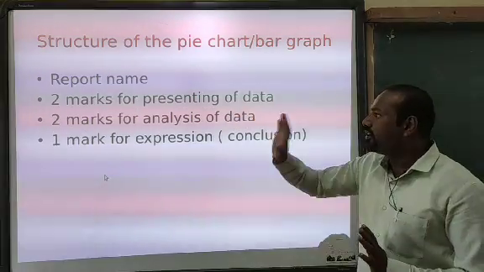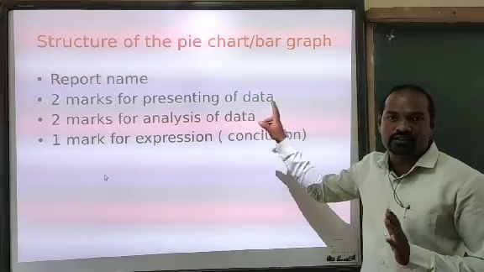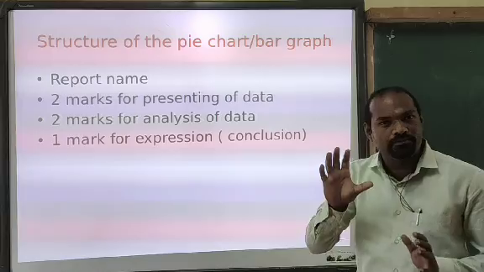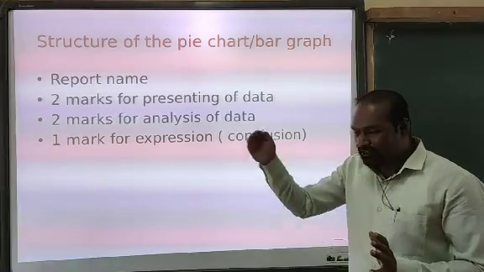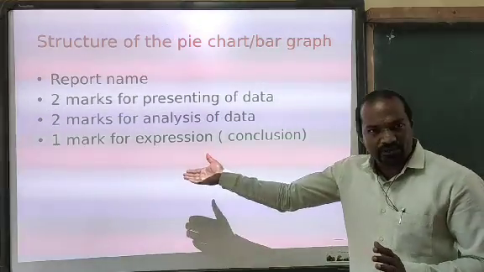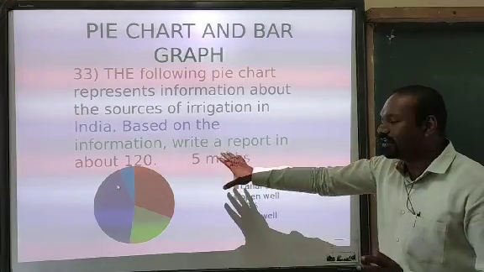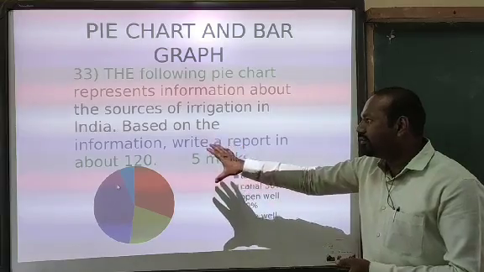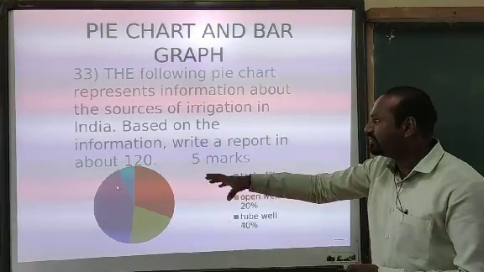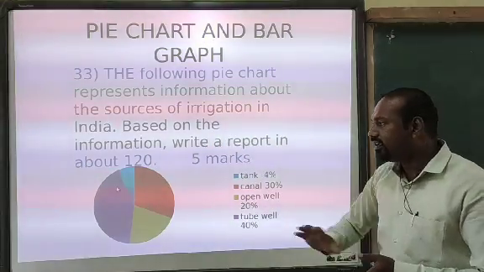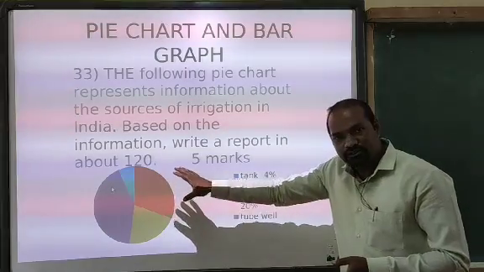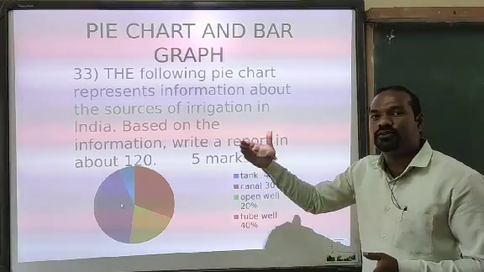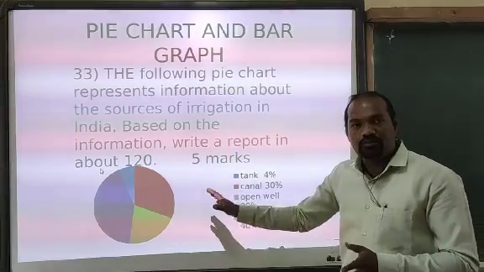Dear students, look here. 2 marks for presenting the data. As I told you, this data is already given in the question paper itself. Look at the previous slide, I'll show you. This is the example I have taken. In this example, they give one pie chart about the sources of irrigation in India. Here they gave a circle, and this circle represents the contribution of the various sources towards irrigation in India. Here they have mentioned some data.